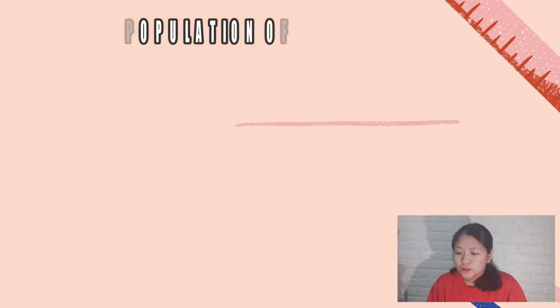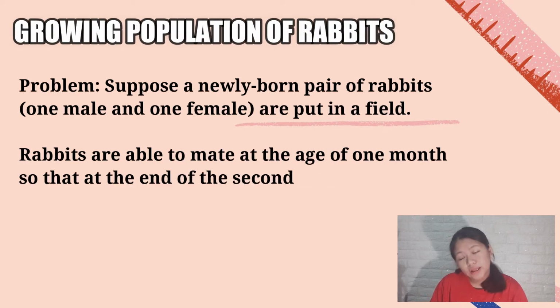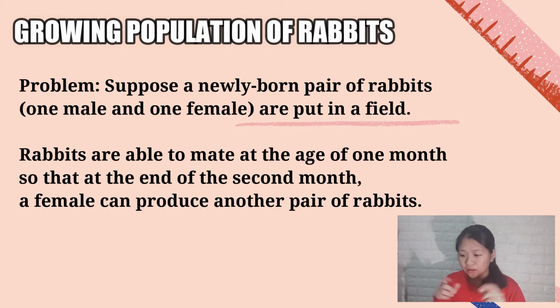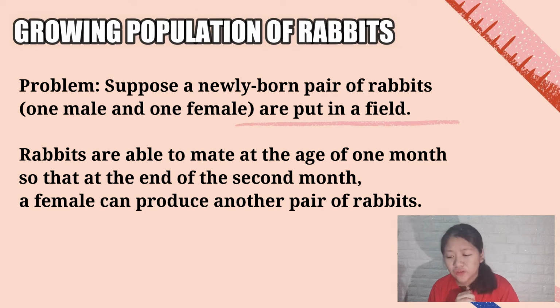The problem is, suppose a newly born pair of rabbits, one male and one female, are put in a field. Rabbits are able to mate at the age of 1 month, so that at the end of the month, a female can produce another pair of rabbits.